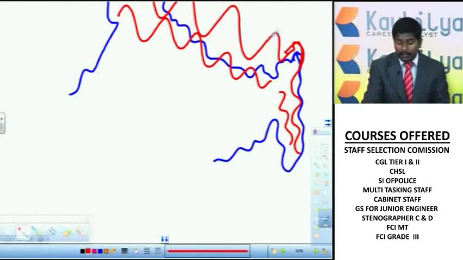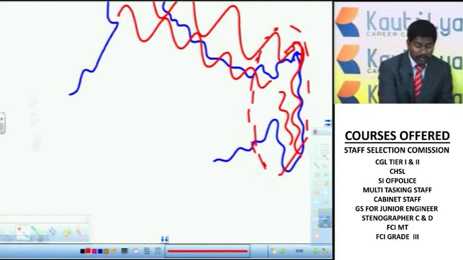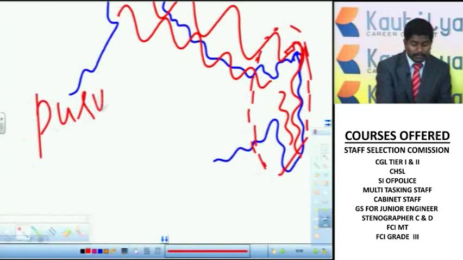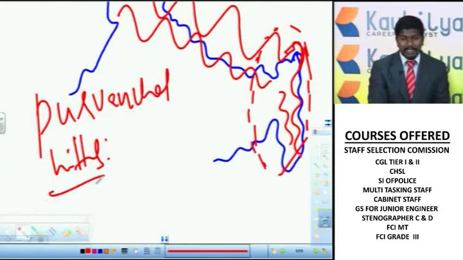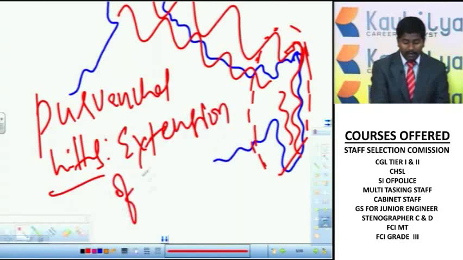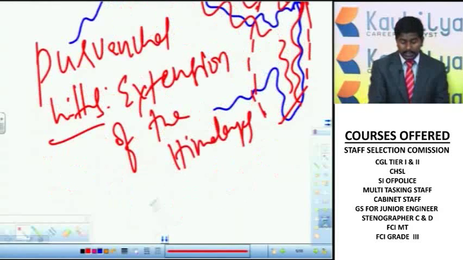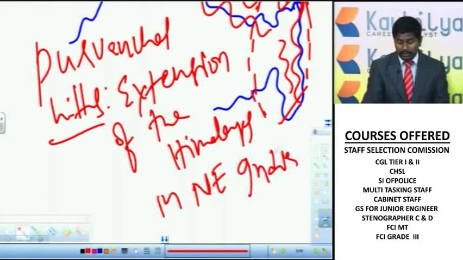names. So these mountains which are located in the northeastern part of India are called Purvanchal Hills. Here Purva is a Sanskrit word which means east. So those mountains which are located in the eastern part of India are called Purvanchal Hills, and these Purvanchal Hills are an extension of the Himalayas in northeast India. That means these Purvanchal Hills are part of the Himalayas.